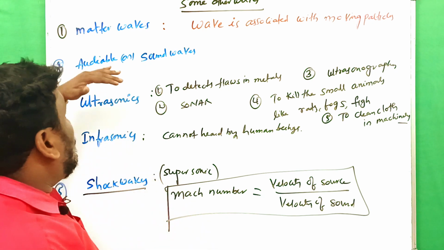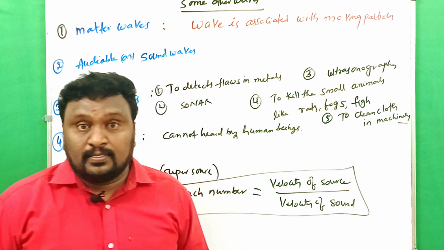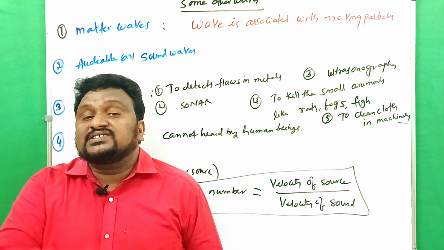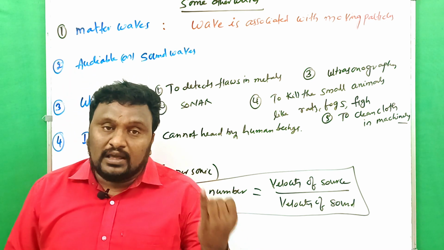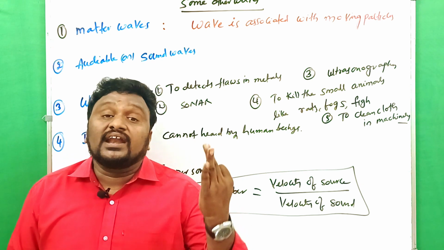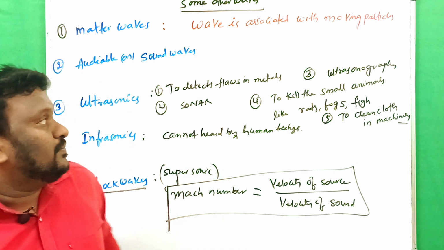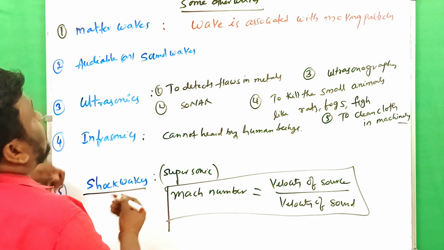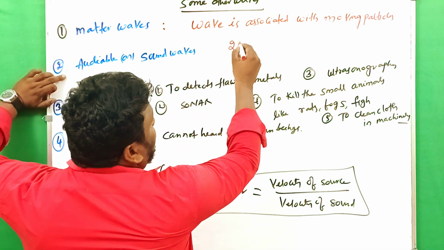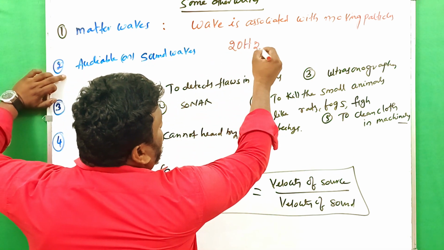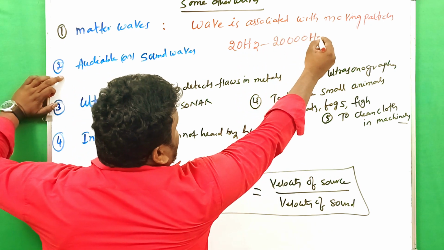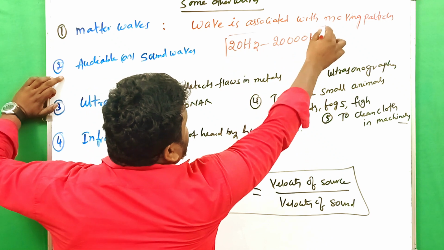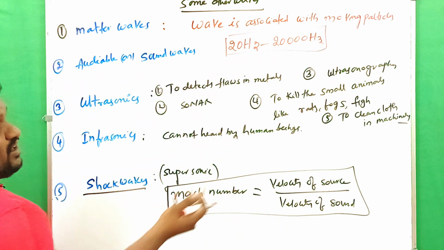And now audible or sound waves. Based on the frequency of the sounds, they can be classified as audible, ultrasonics and infrasonics. The waves which have a frequency between 20 Hz to 20,000 Hz, that is the audible range.